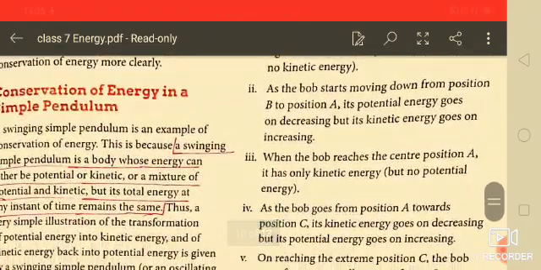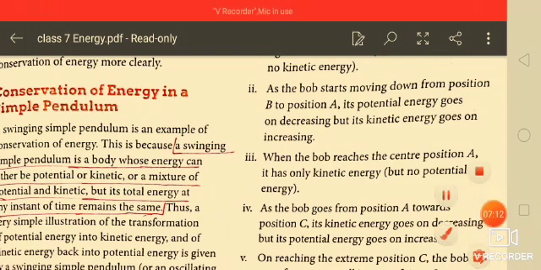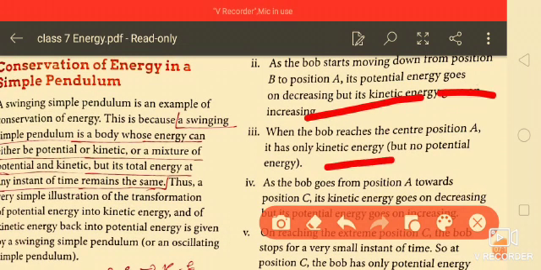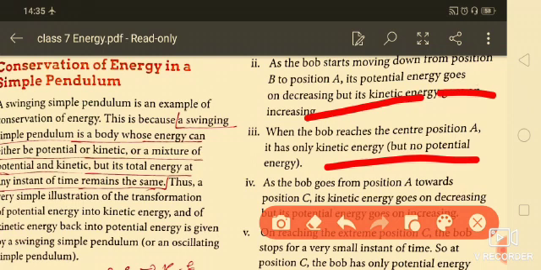As the bob starts moving down from position B to position A, its potential energy goes on decreasing, but its kinetic energy goes on increasing. And when the bob reaches the center, position A, it has only kinetic energy. Here in this given diagram, you will observe it.